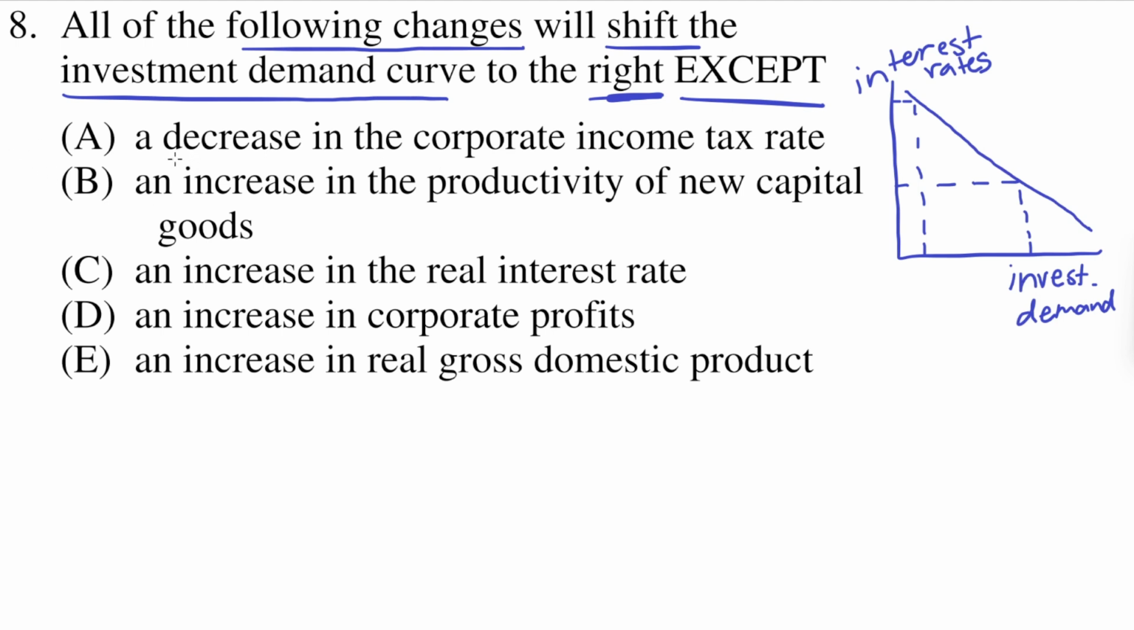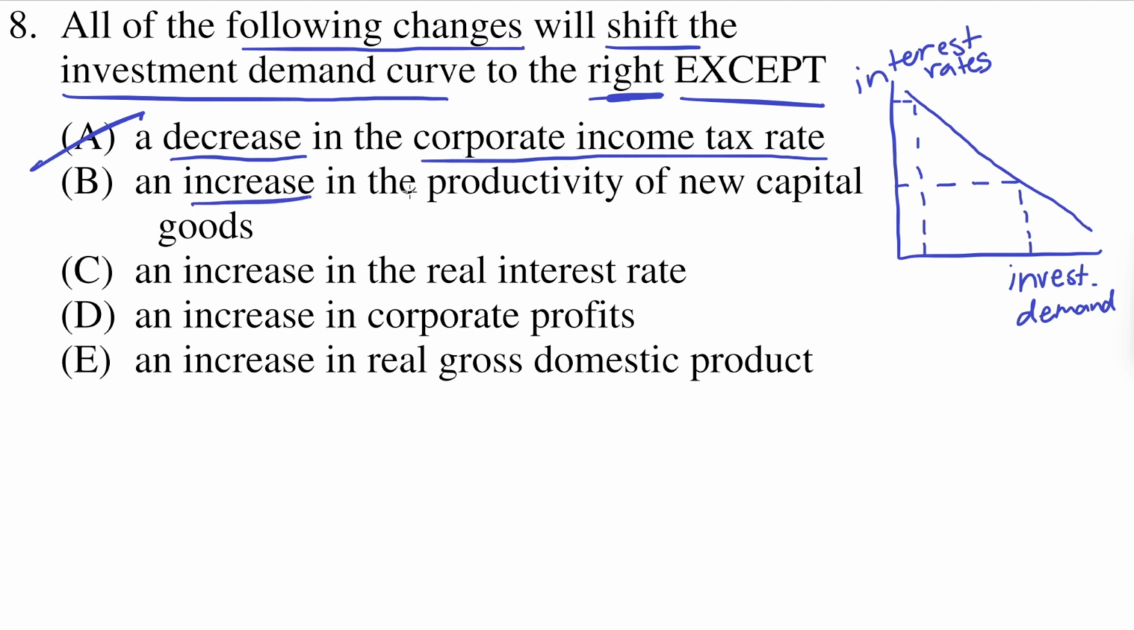So A says a decrease in the corporate income tax rate. So if there is a decrease in the income tax rate on corporations, that means that after tax there is more money left over for businesses to invest, which indicates a rightward shift in the investment demand curve. So A does increase the investment demand, meaning it shifts the curve to the right.